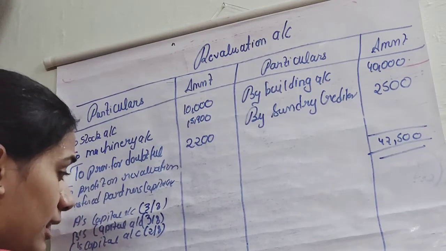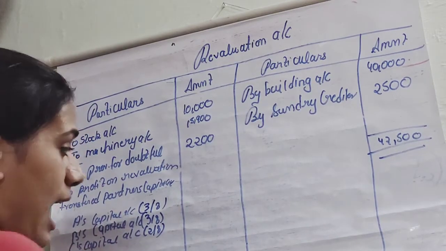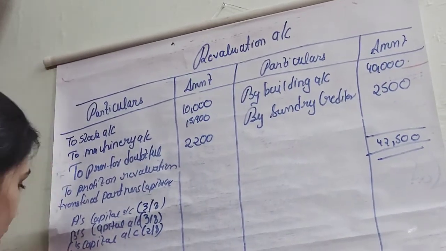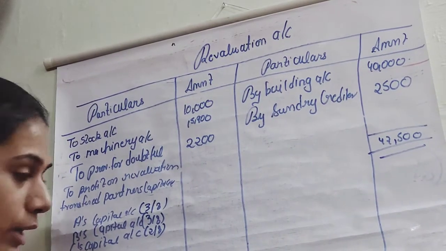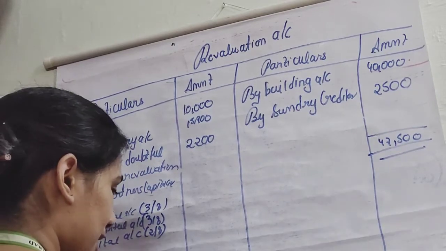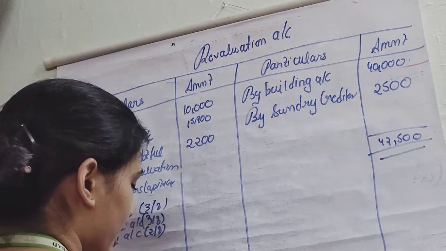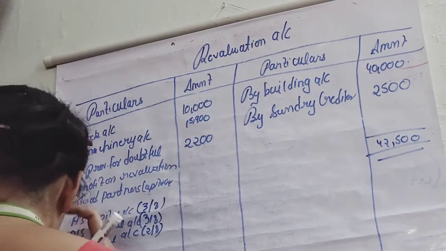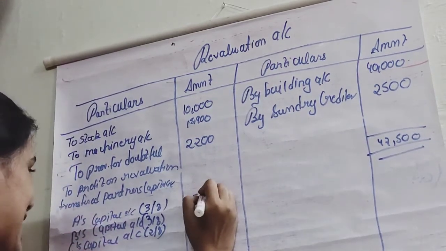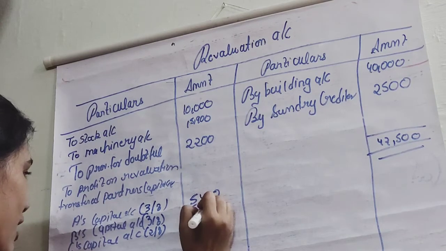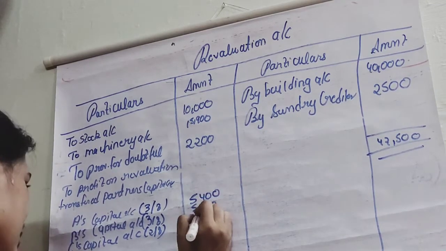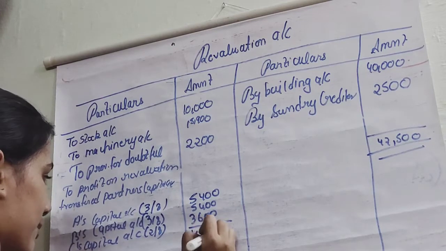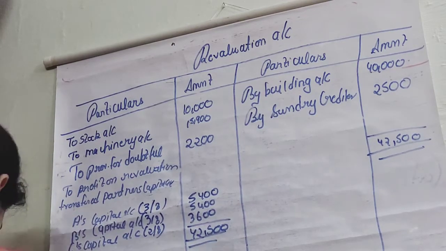All this working you will do in the working note. I am doing it here so that it will be clear for you, but you properly write the working note and then you do it. Okay, then we will calculate this 14,400 × 3/8 for A, for B and for C also. So we will get 5,400, 5,400 and 3,600. Clear? Now we are done with this.